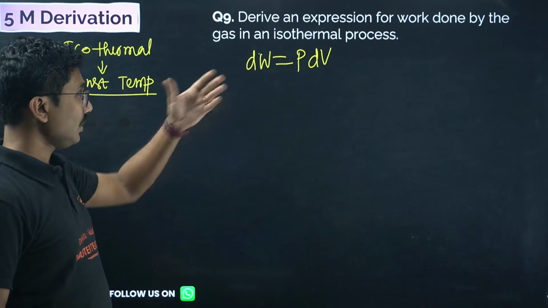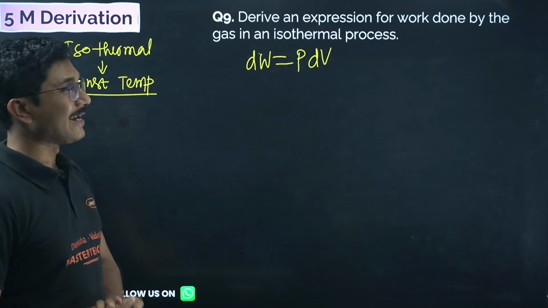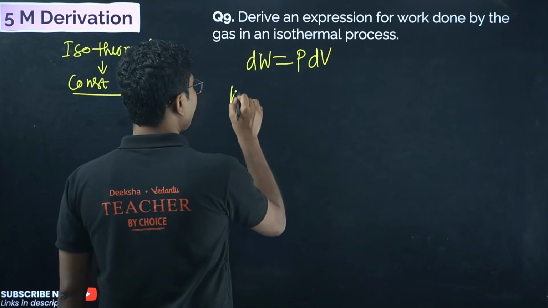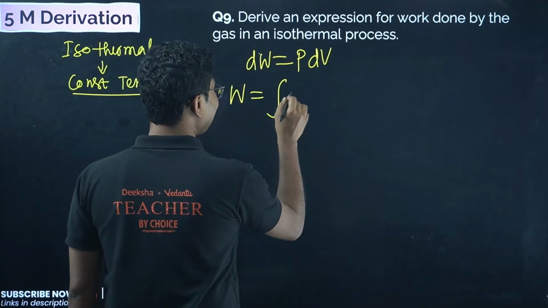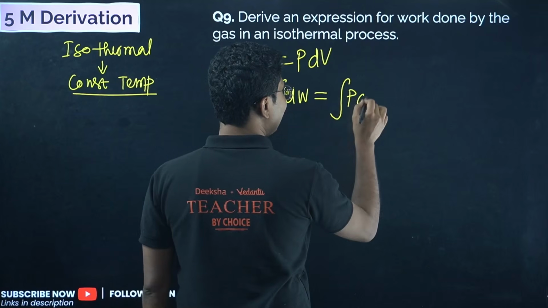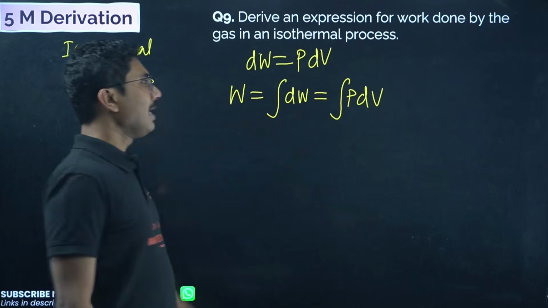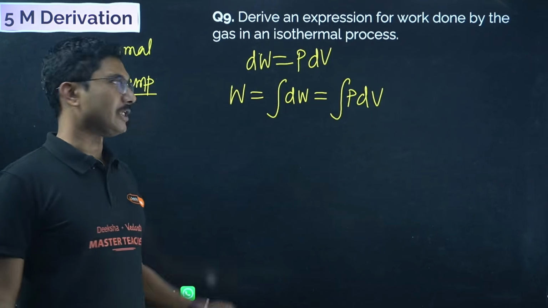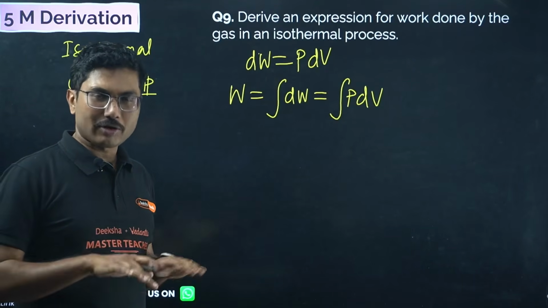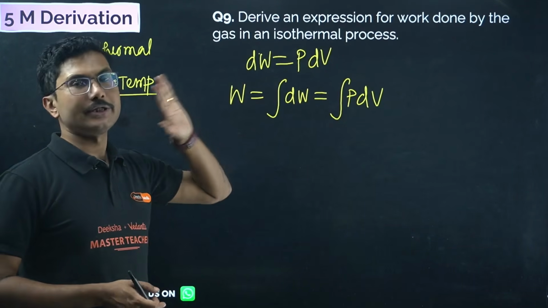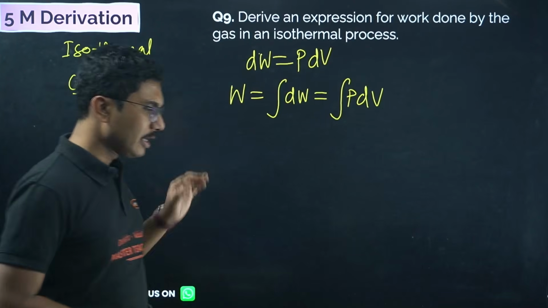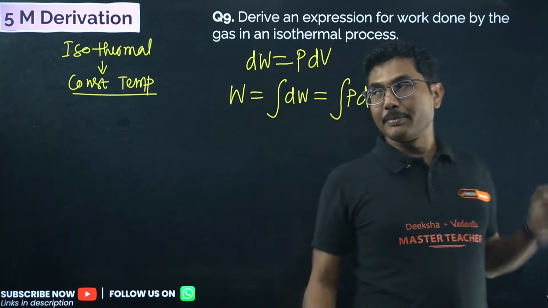Anyway, you have to find the isothermal work done. To find the total work, you have to integrate this dW, or integrate this PdV. Now remember, here P is not constant, because isothermal work done is not at constant pressure. Pressure is not constant for an isothermal process. When I was a student, no teacher told me that pressure is constant.